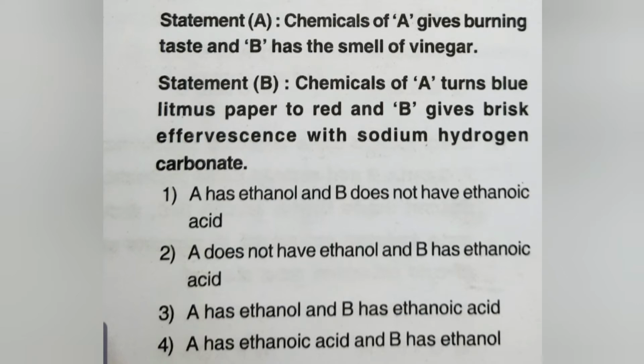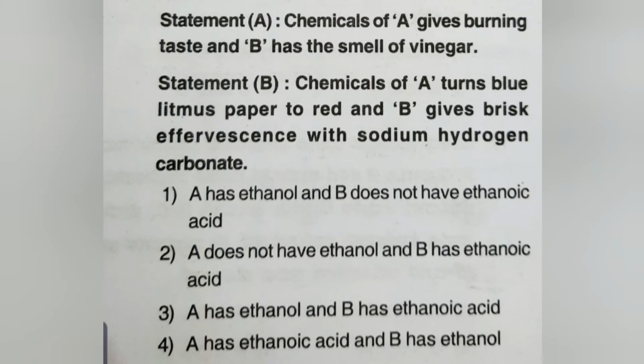Now let me go for statement B. Chemical A turns blue litmus to red. So as per the second statement, A should be an acid. B gives brisk effervescence with sodium hydrogen carbonate. So that is the ethanoic acid.